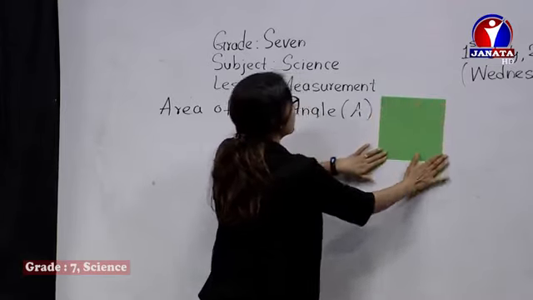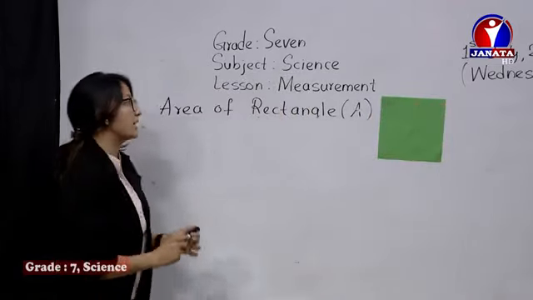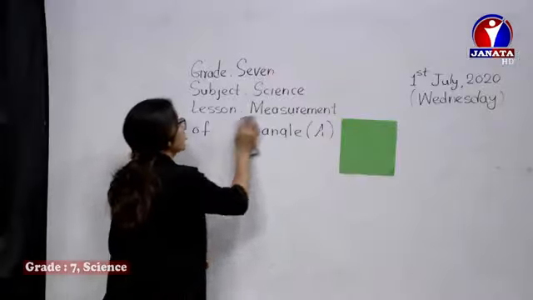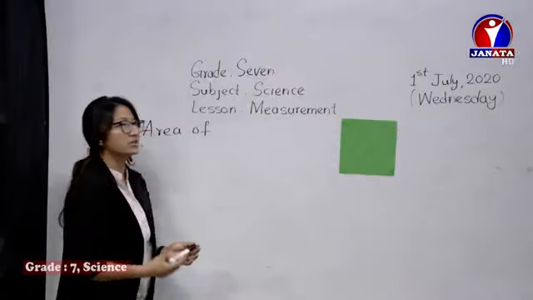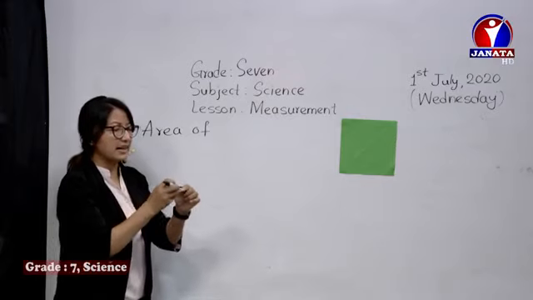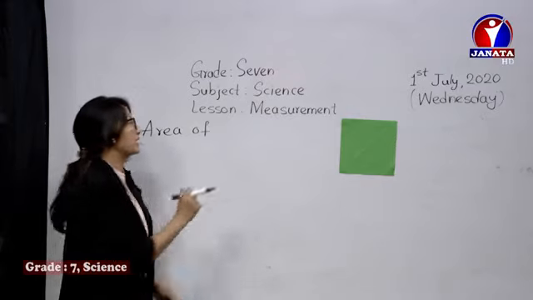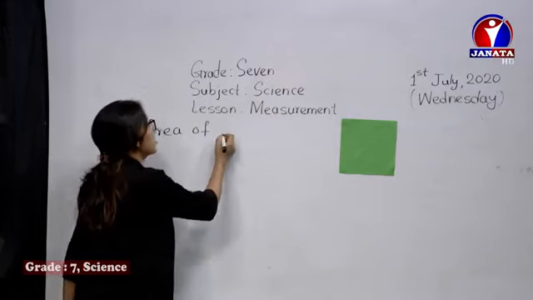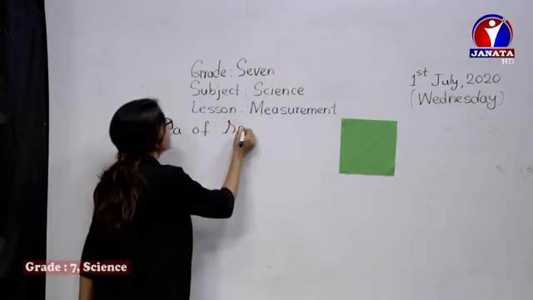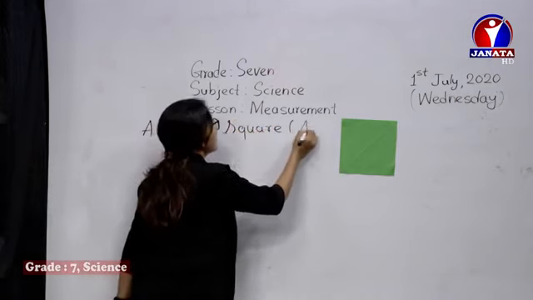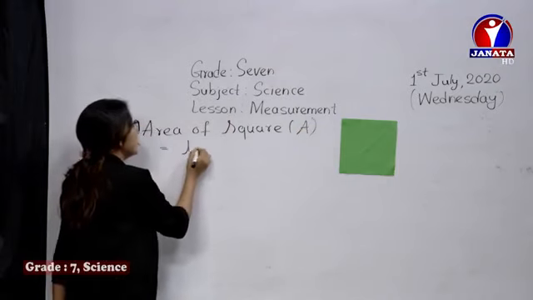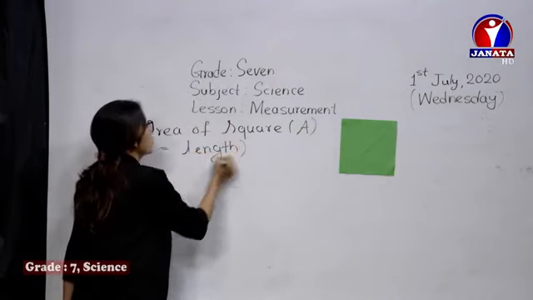We all know the formula to calculate the area of a square is L square, because a square has the same length and breadth, its sides are equal. Yes, area of a square A is equal to length square.